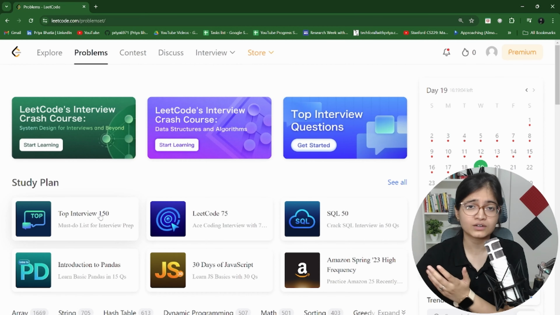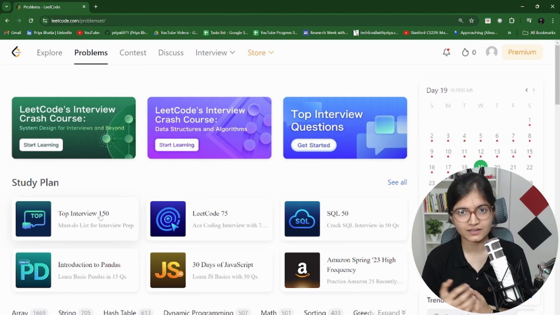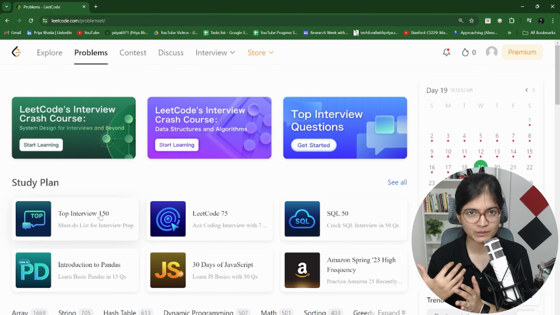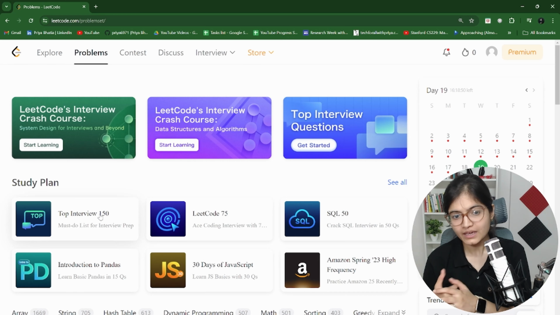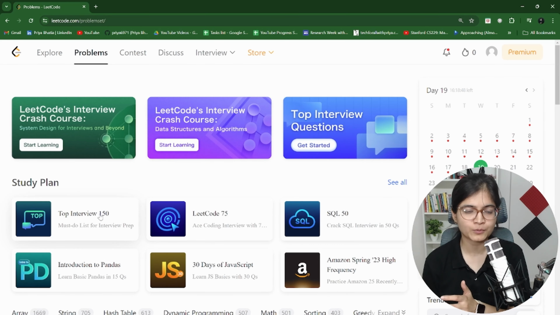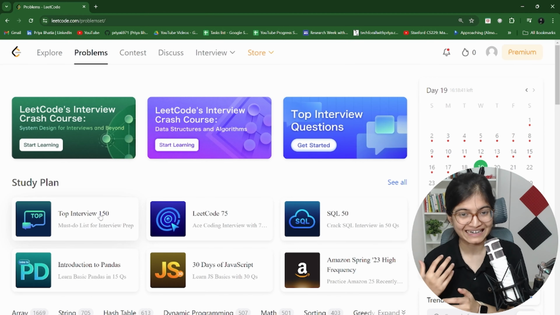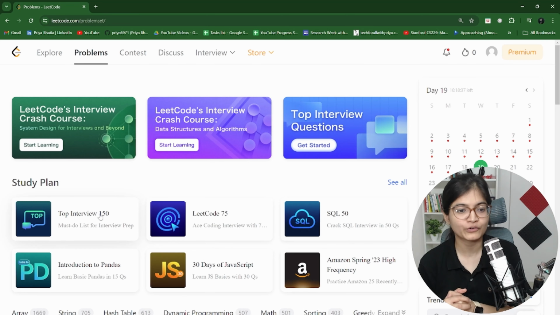This is specifically for the DSA-specific rounds. Although we are discussing machine learning here, always remember that DSA is something which will be very widely asked from you, specifically if you're preparing for product-based companies like Google, Amazon, Microsoft. The initial rounds will be your DSA rounds, and only after that will your knowledge of machine learning be checked.